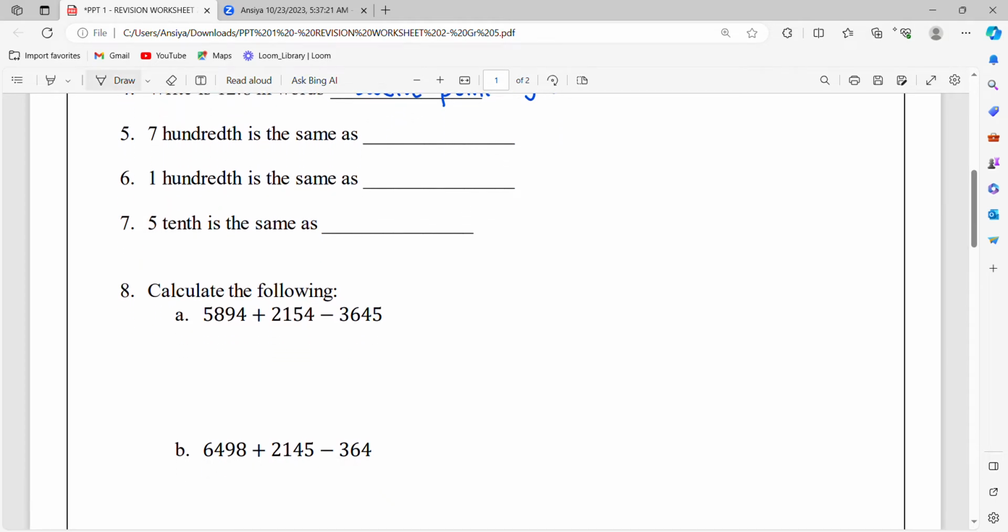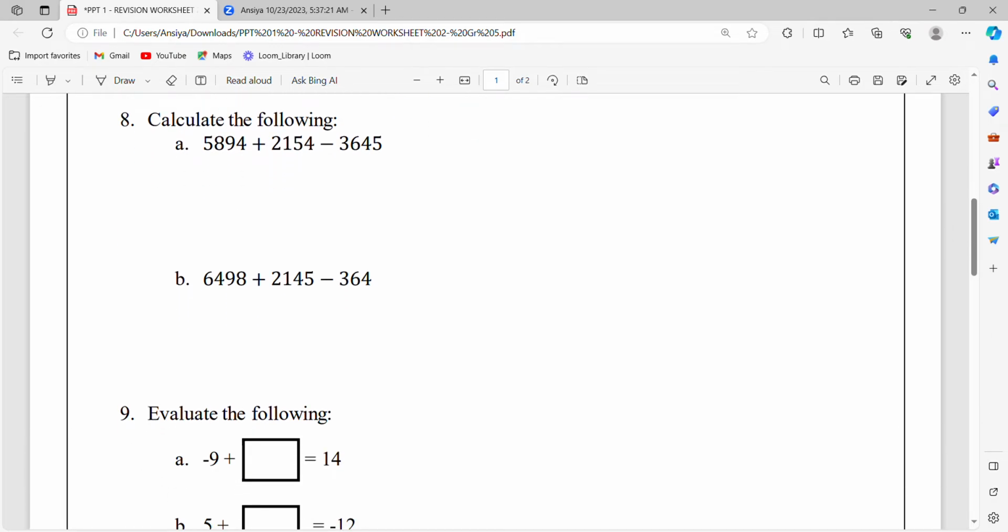Now the next one, it's about hundredth and tenth. Just now we discussed. If it is tenth, it's just the number just after the decimal point, so 0.5. But if it is hundredth, it's the second number after the decimal point, so 0.07 or 0.01. So remember, if it is tenth, it's the number just after the decimal point. But if it's hundredth, it is the second number after the decimal point, so there will be 0 and the next number, like that.